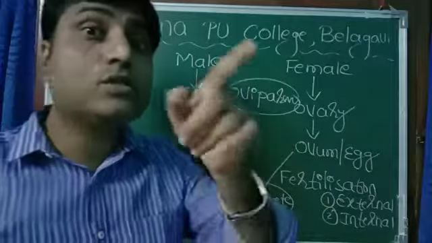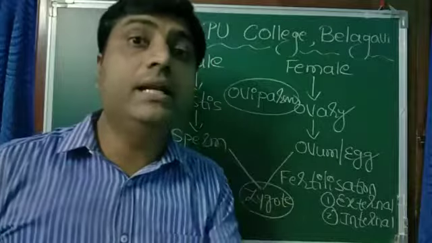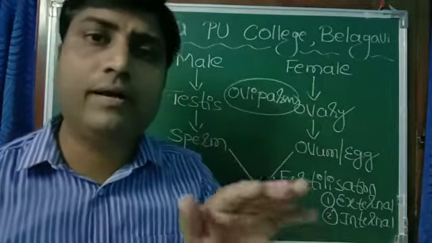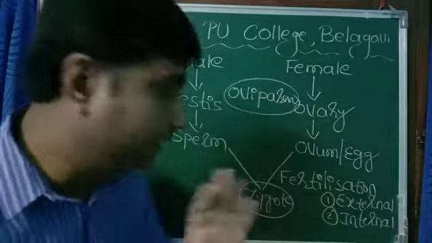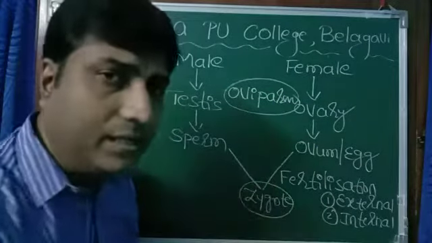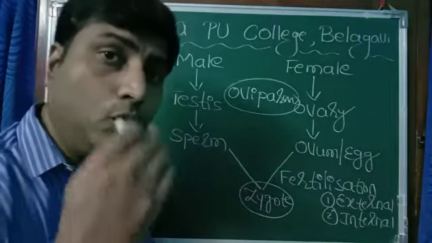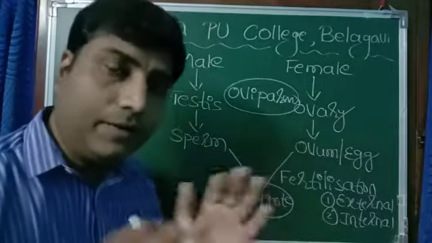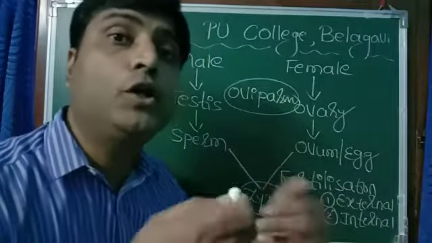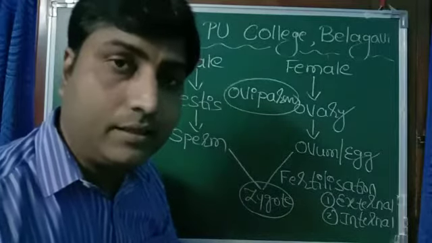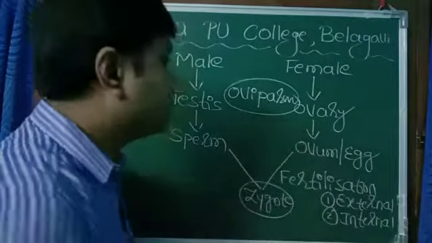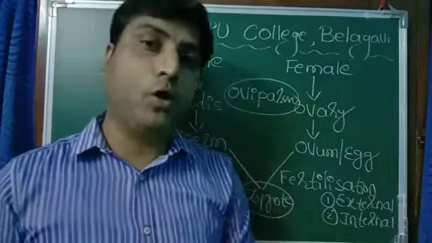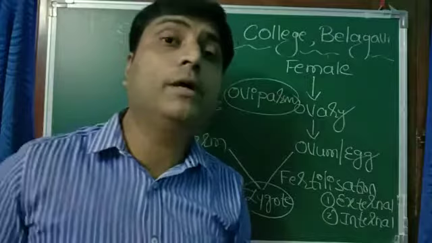Whereas in case of mammals, like human being, cat, dog, elephant, cow, goat, rat, the complete development, from zygote to total baby formation, embryo, fetus, takes place inside the body of mother, and directly they give birth to young one.